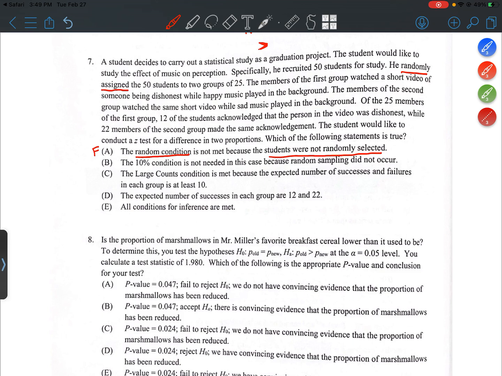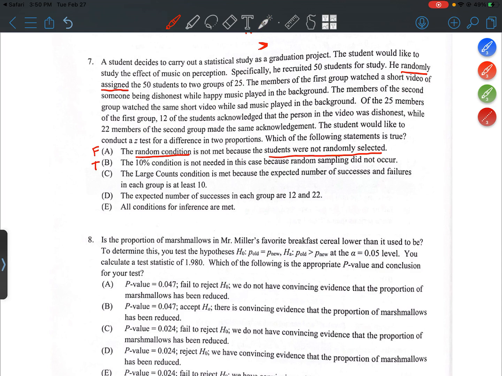The 10% condition is not needed in this case because random sampling did not occur. So I want to say true to that, because the 10% condition is used to make sure sampling without replacement is okay to do. But because there wasn't any random sampling involved, we did random assignment instead, it really wouldn't be necessary to check the 10% condition. So for now, I'm going to say that that statement is true.